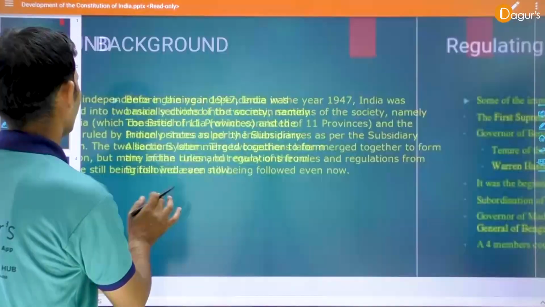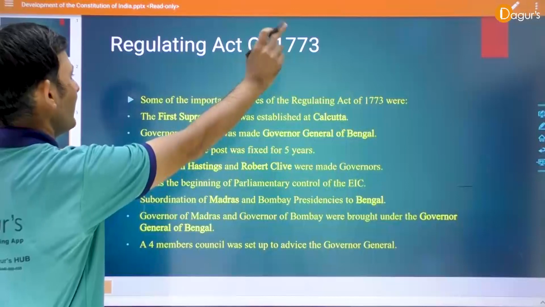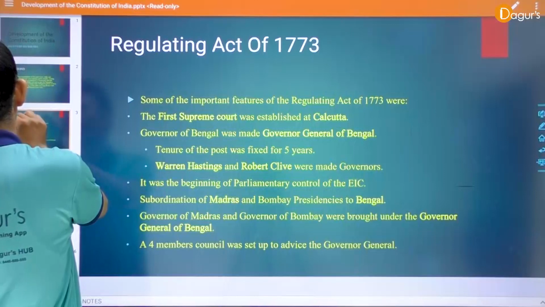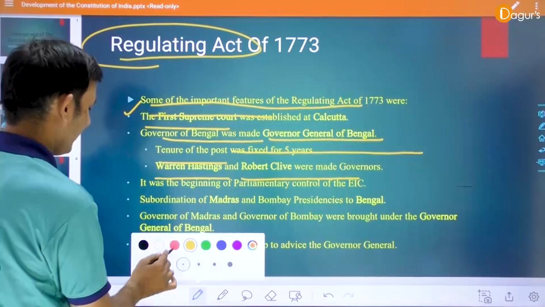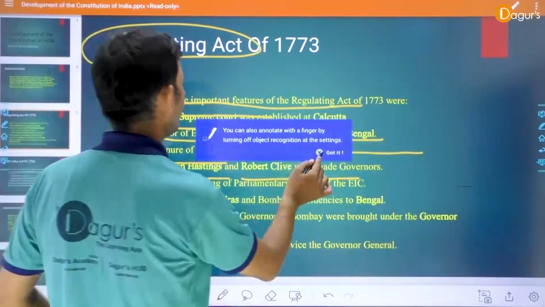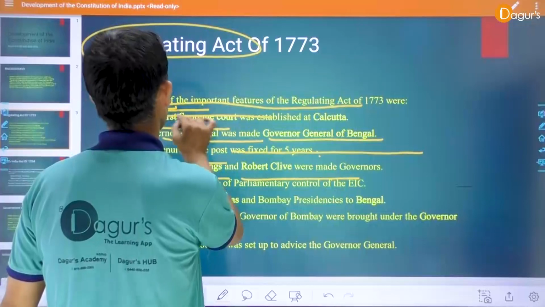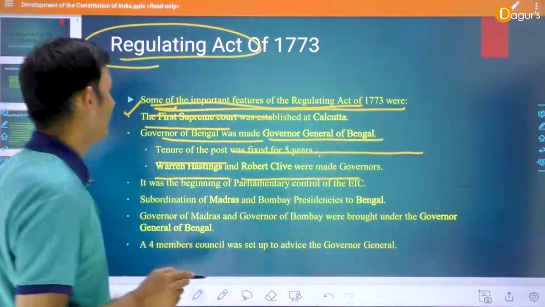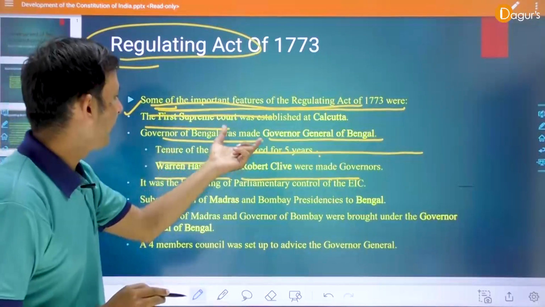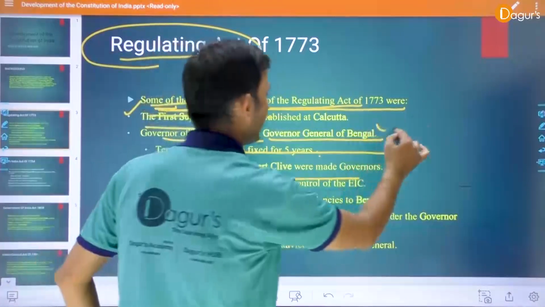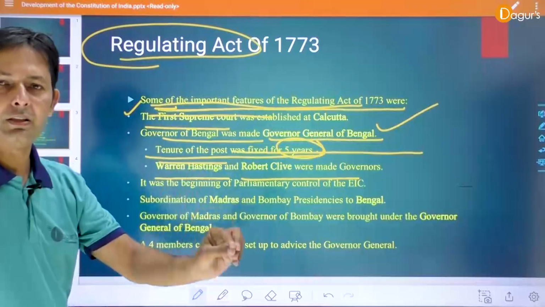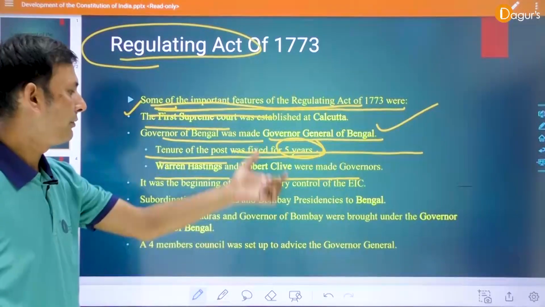On our slides: Regulating Act of 1773. Clear? So you see that some of the important features of the Regulating Act of 1773 were: the first Supreme Court was established in Kolkata. I discussed that. The Governor of Bengal was made Governor General of Bengal. Clear? Tenure of the post fixed for 5 years. The Governor General of Bengal's term is 5 years.